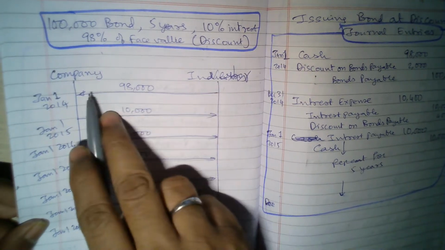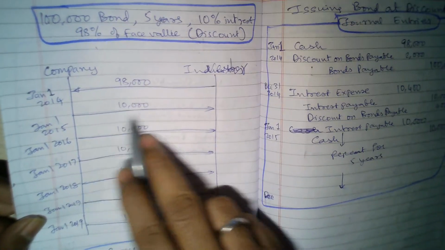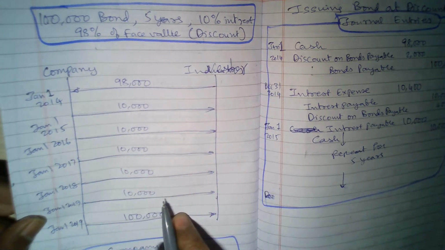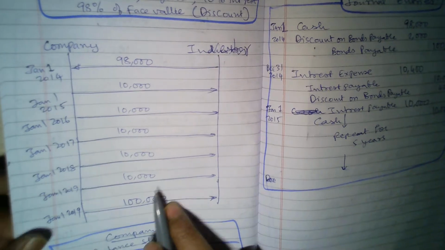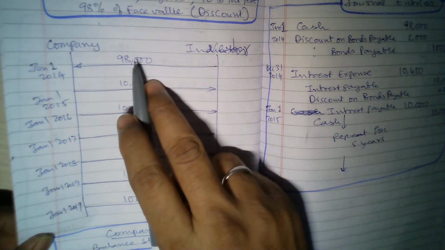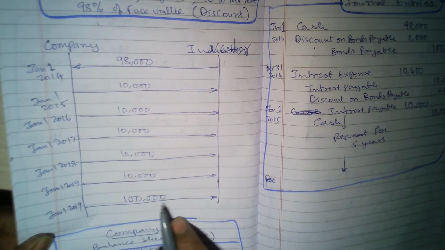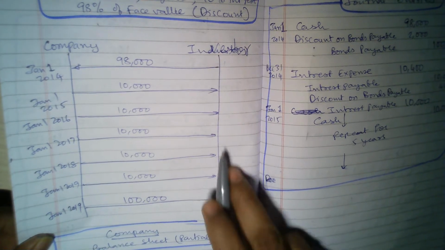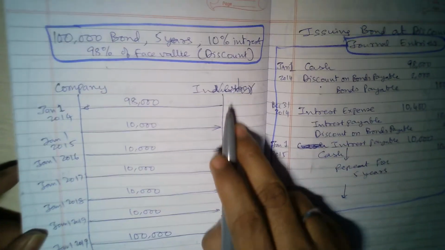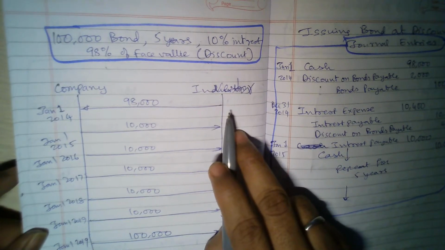Just the payment is less, only 98,000, and then 10, 10, 10, 10, 10: 5 times for 5 years the interest is paid, and at the end of the 5 years again the face value is paid, not 98,000. The company actually pays the face value. So effectively this becomes a little bit more attractive for the investors. If they offer a discount, then the investor will come and invest.